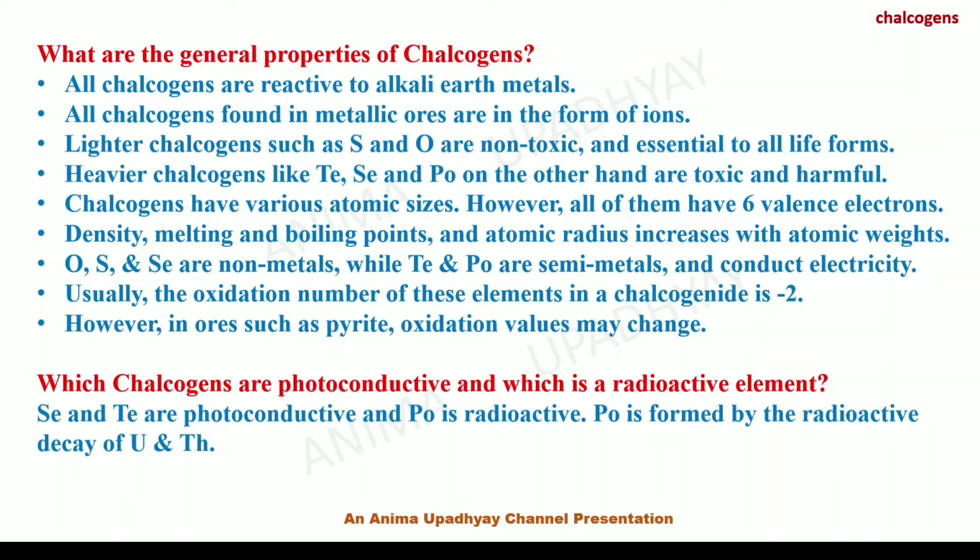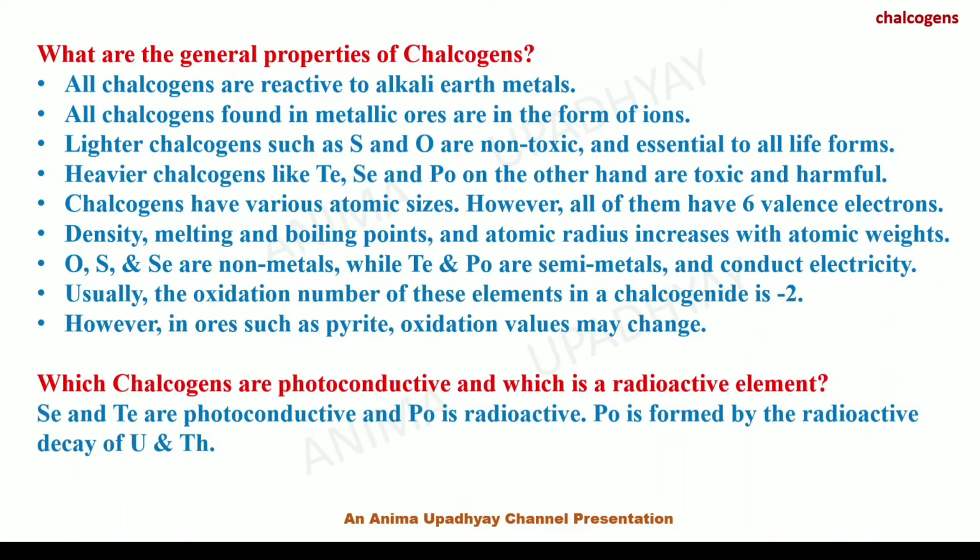All chalcogens found in metallic ores are in the form of ions. Lighter chalcogens such as sulfur and oxygen are non-toxic and essential to all life forms on the earth. Heavier chalcogens like tellurium, selenium and polonium, on the other hand, are toxic and harmful. Chalcogens have various atomic sizes. However, all of them have 6 valence electrons.